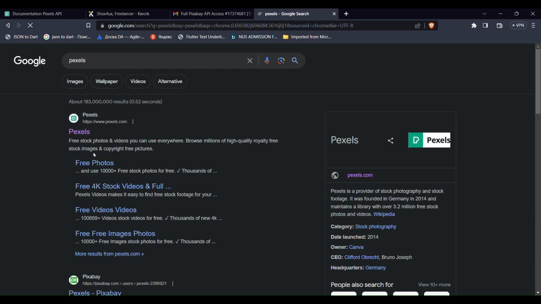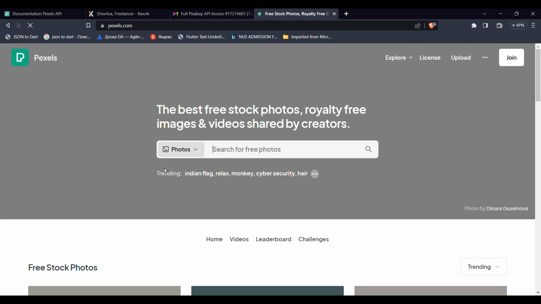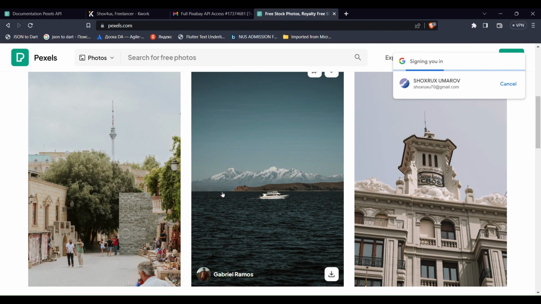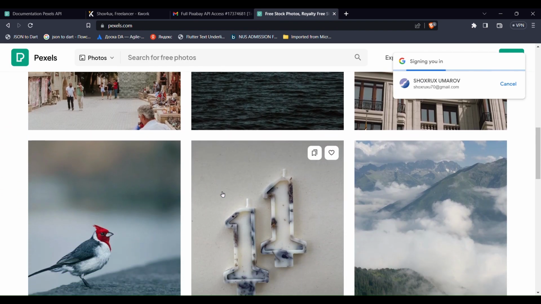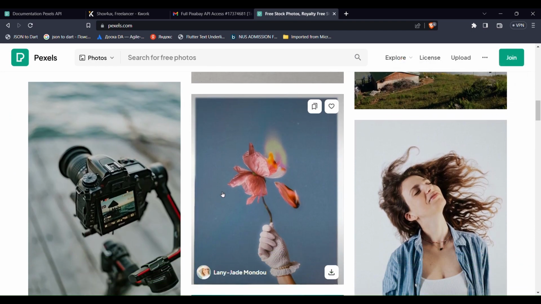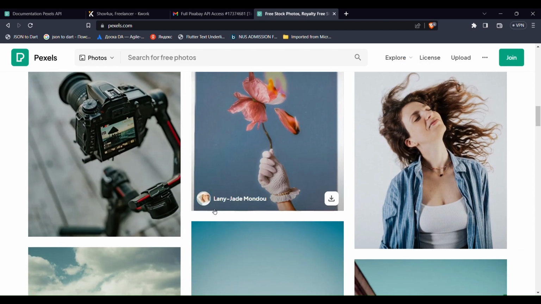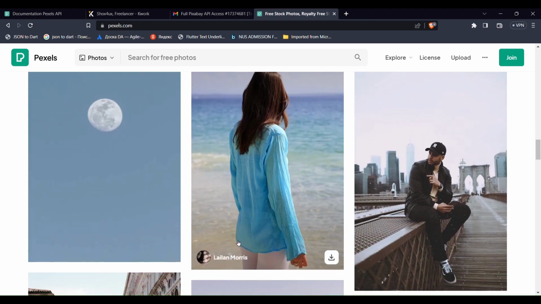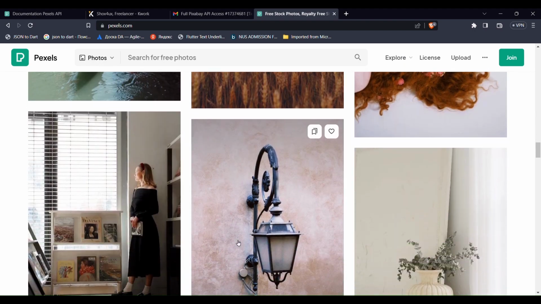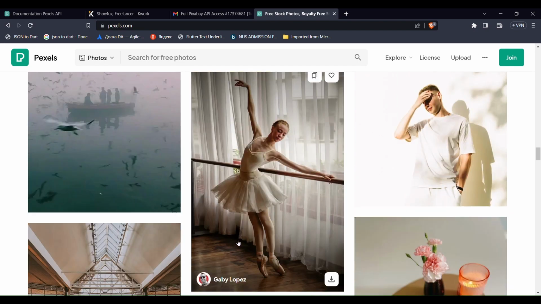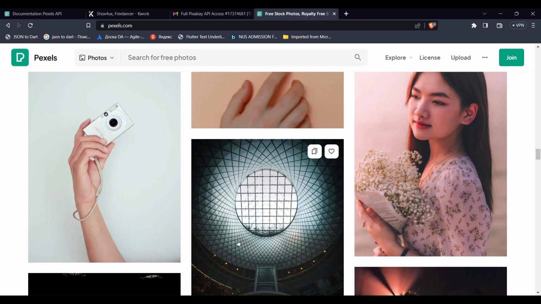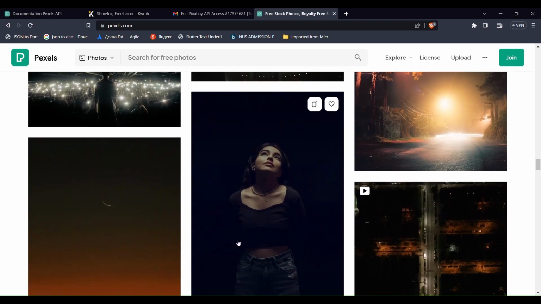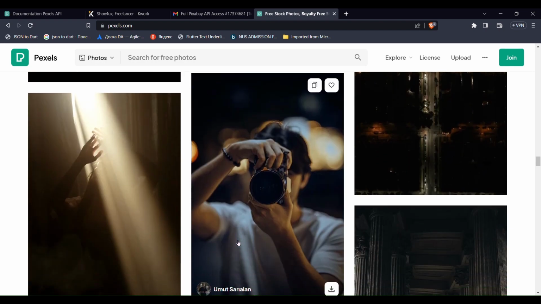Let me show you. Here you are. There is everything you can find. I think there is little difference between Pexels and the other images. They are all high quality and creative.